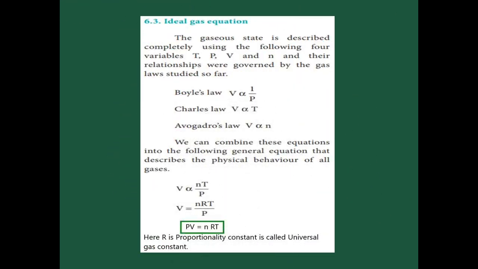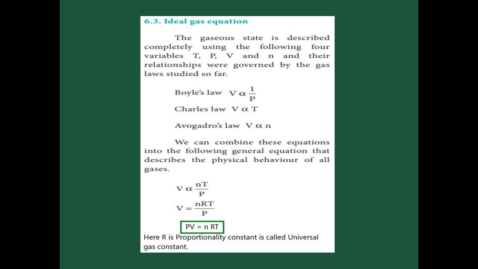From the gas laws, we are going to derive the ideal gas equation. From the Boyle law, what is the relationship? The volume has a reciprocal relationship with the pressure, that is V is inversely proportional to 1 by P. From the Charles law, the volume is directly proportional to temperature at constant pressure, and from the Avogadro law, volume is directly proportional to number of moles. So combining these three laws, V is related with 1 by P, V is related directly with T, and V is directly proportional to N.